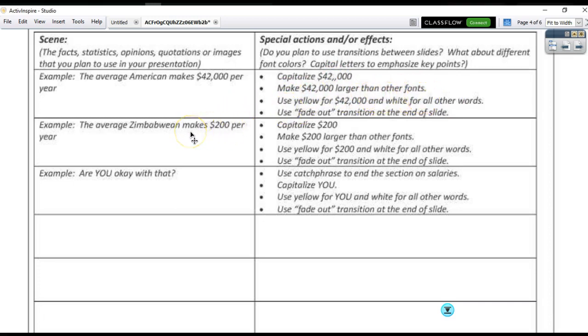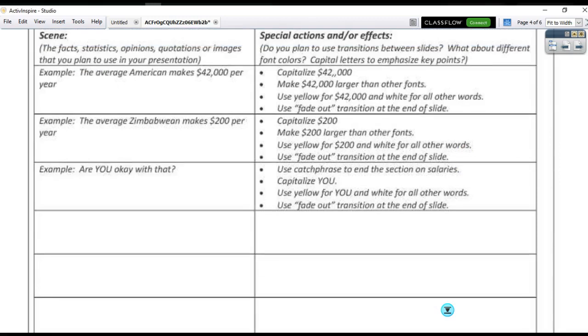So here's where you go through your scenes, what it's going to look like, and then you go through and make it look that way. The average Zimbabwean makes $200 per year. Capitalize $200, make 200 larger than the other fonts. Use yellow for 200 and white for all the rest. How are you going to make it stand out? Remember, these are the nonverbal cues that you get from your presentation, okay?